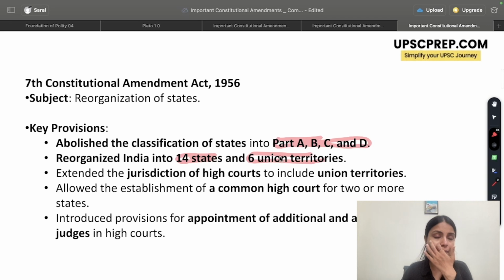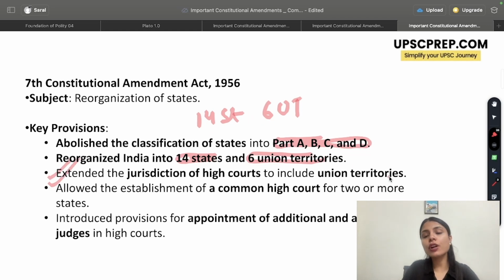One more thing that was done was, so far high courts did not include jurisdiction over union territories, but with this amendment the jurisdiction of high courts was extended to include union territories also.